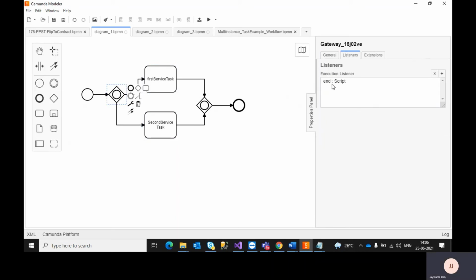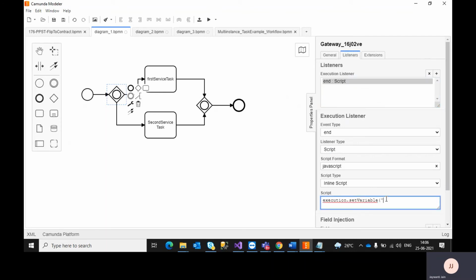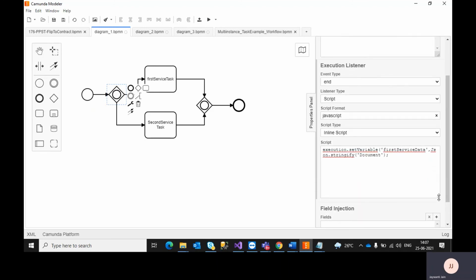Inside the script, I am setting a normal name, like first service data, and here JSON.stringify document. In the same way, I need to write second service task data, JSON.stringify document.